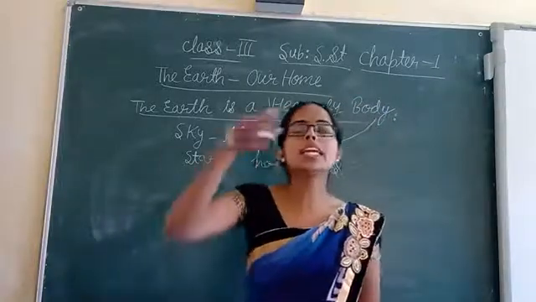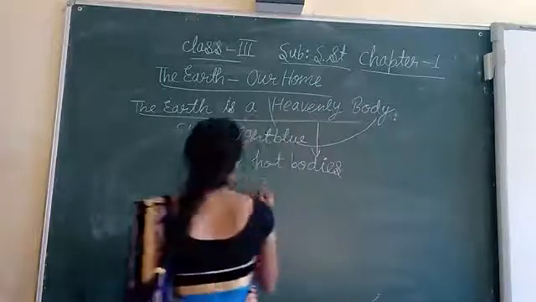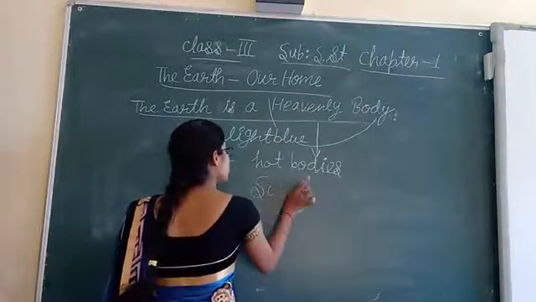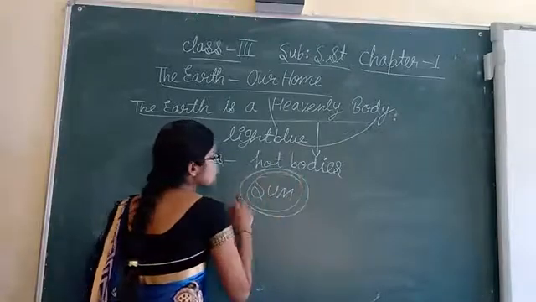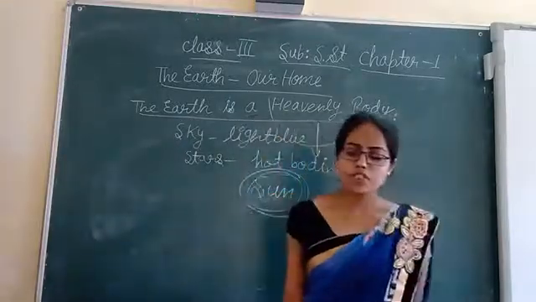They keep moving around the sun, which is at the center, in fixed orbits.